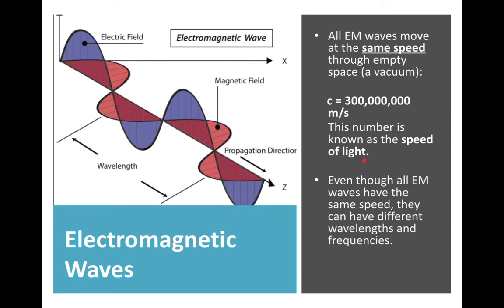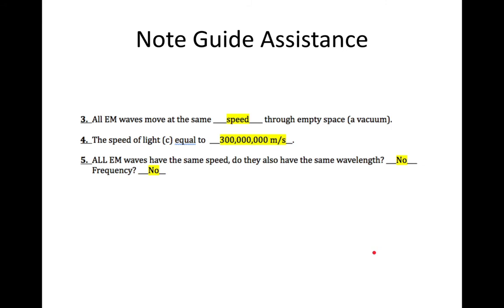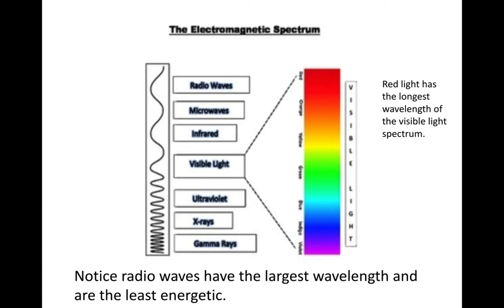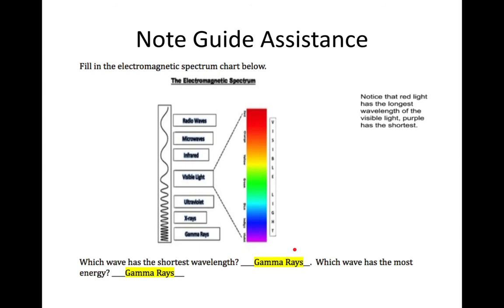But we've already seen through the electromagnetic spectrum that even though they go the same speed, they have different wavelengths, different frequencies, and different amounts of energy. So go ahead and add this to your note guide. Press pause before I move ahead. When we're talking about just visible light, just this middle part of the spectrum, look how red is more towards the radio wave side. So red has the longest wavelength of visible light, and therefore the lowest frequency and the least amount of energy. Blue and purple are more toward the gamma ray side, so they have higher frequency and slightly more energy.